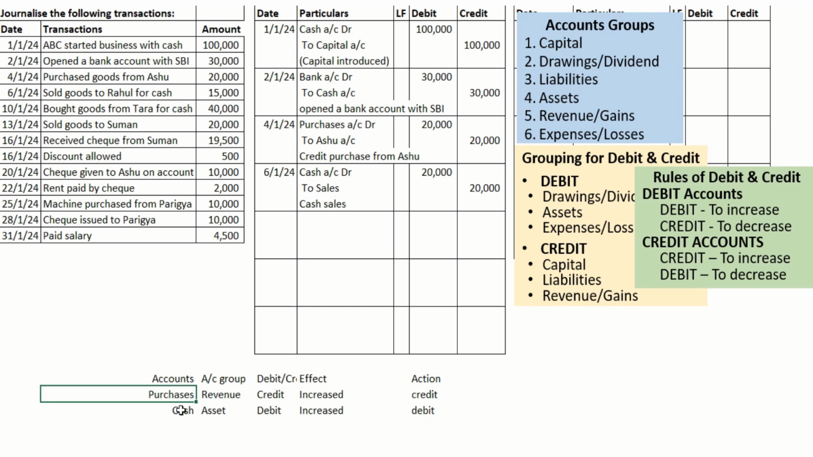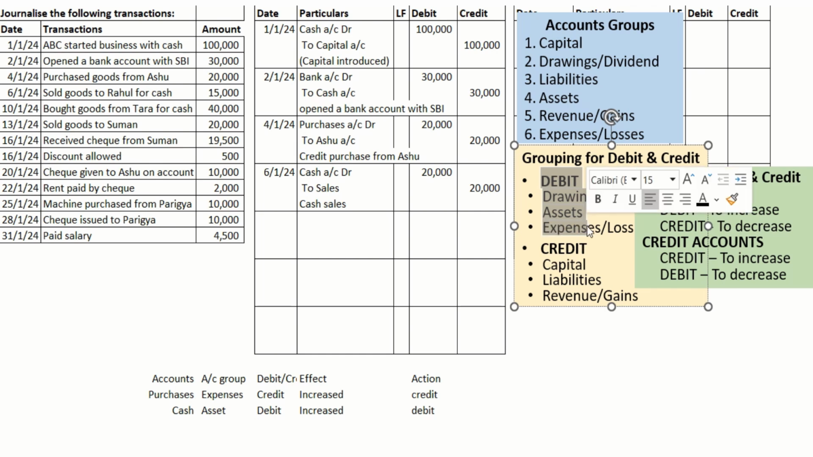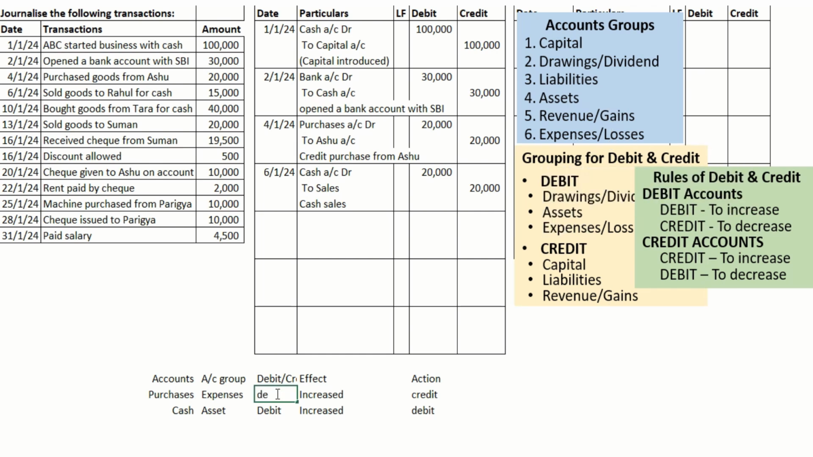We are paying cash. The cash balance is getting decreased. Purchase is which category? It is expenses. Cash we know is an asset. Expenses, it is in which category? It's in debit. Cash is debit, we know.